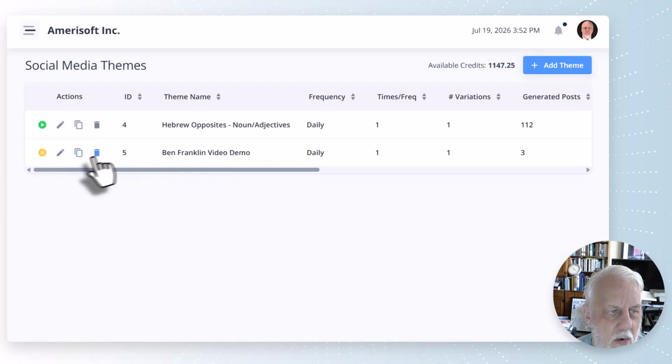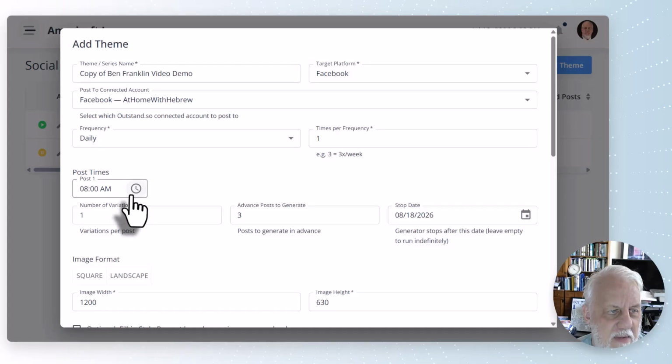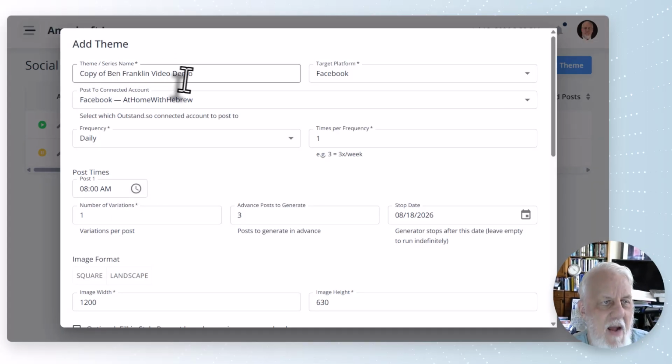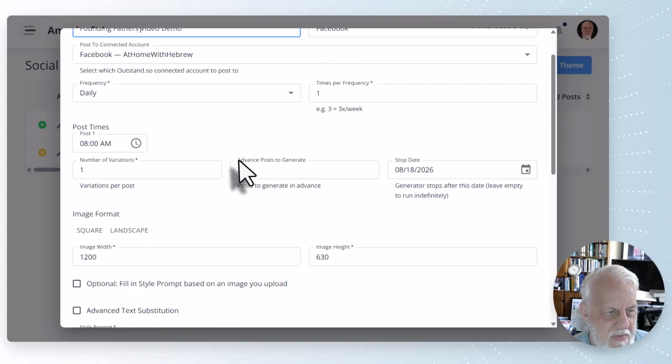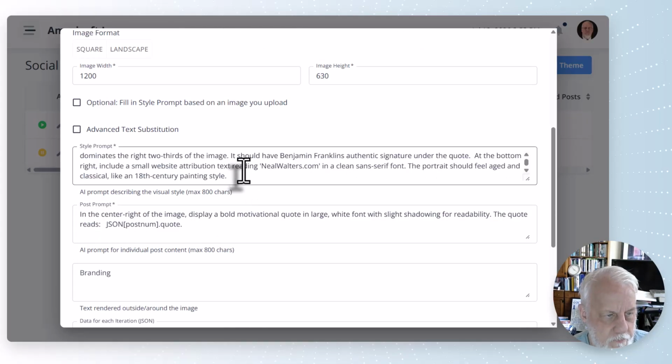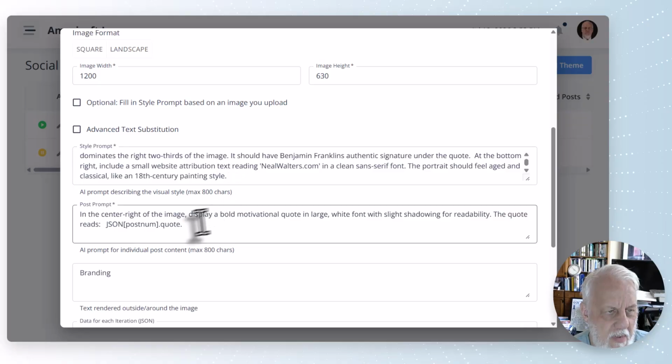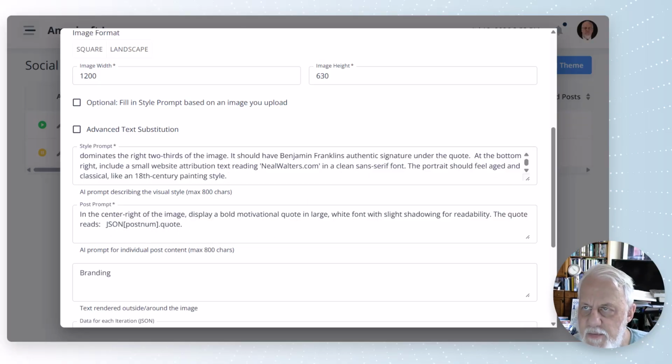So I'm going to clone my prior project. I'm just going to click that little clone there, and it says copy of Benjamin Franklin. Instead I want to call it Founding Fathers Video Demo. Most of this stuff is going to be the same here. We're going to have to go back to my AI and generate some new quotes now. So let's go do that.